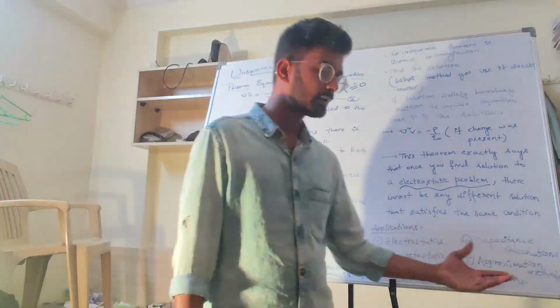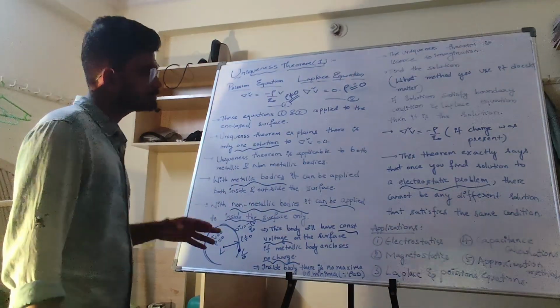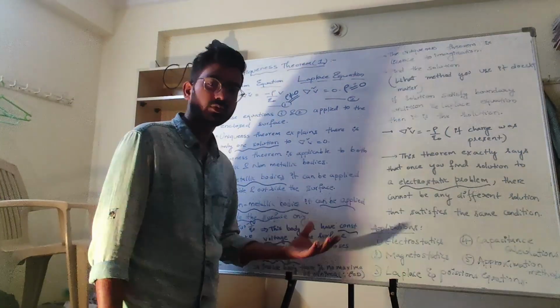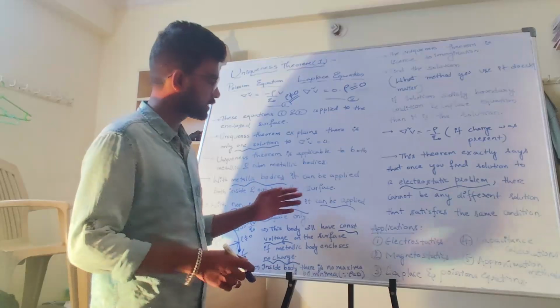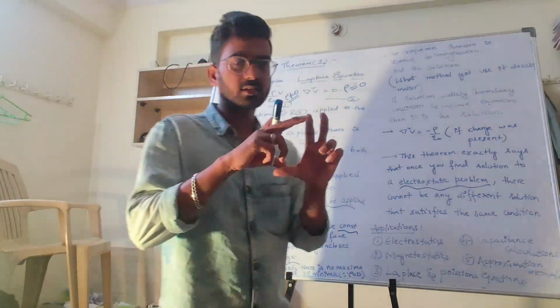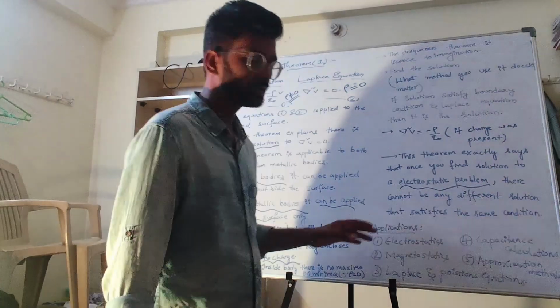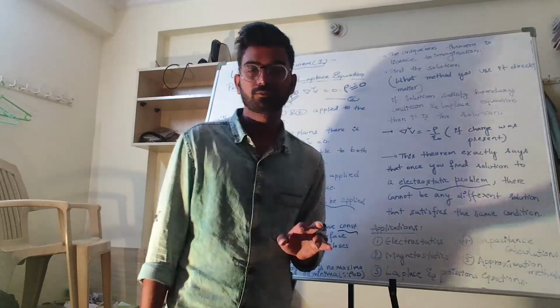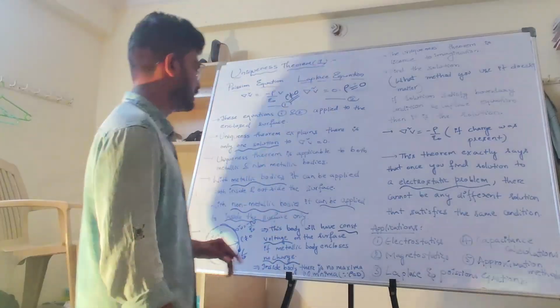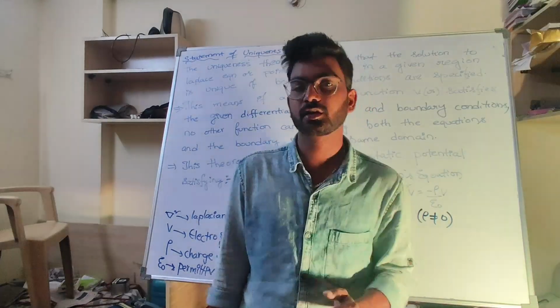So there are some approximation methods we will discuss. These are the main points regarding the uniqueness theorem. On the next page I will give you the exact statement of the uniqueness theorem, and we will prove it. Okay, you understood now what the uniqueness theorem is. It represents a unique value. So let us discuss the statement regarding the uniqueness theorem.